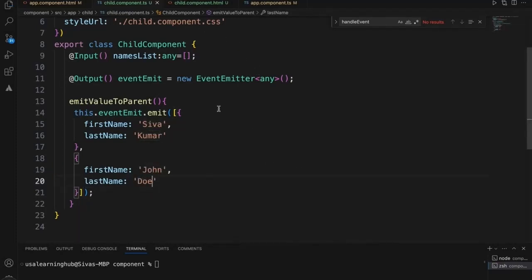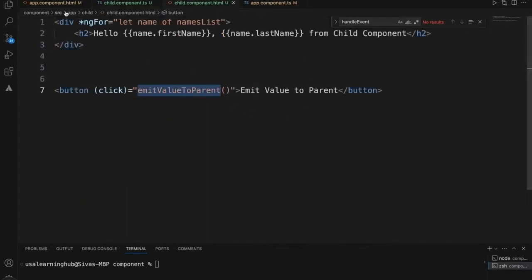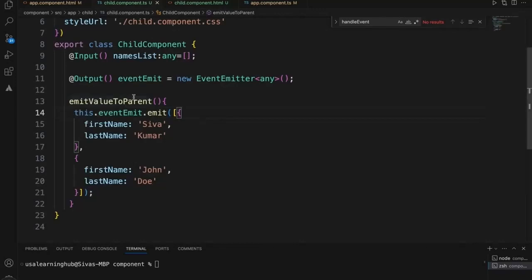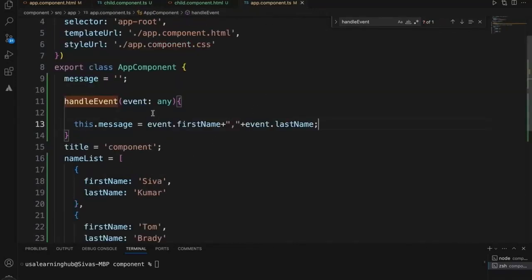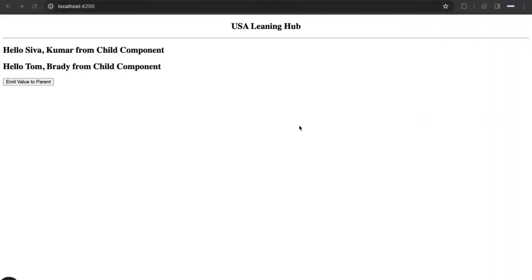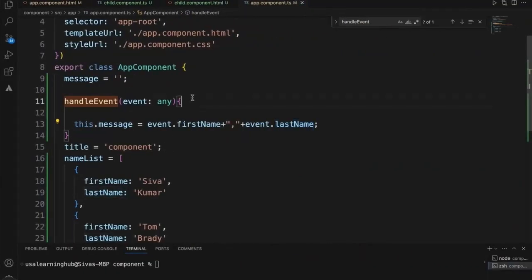To get hold of this array of objects, it is the same process, but when we receive it in the parent, the event is an array. Now it's not a single object, so it will fail. You see, it is undefined. So we should take this array. The event is an array.